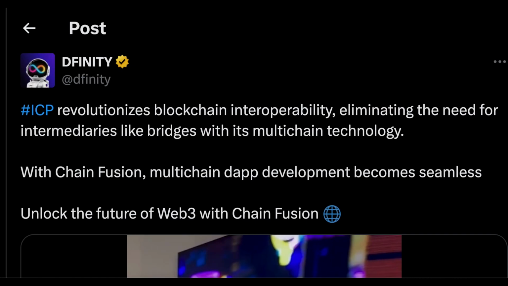This is the latest from DFINITY. ICP revolutionizes blockchain interoperability, eliminating the need for intermediaries like bridges with its multi-chain technology. With chain fusion, multi-chain DApp development becomes seamless. Unlock the future of Web3 with chain fusion.